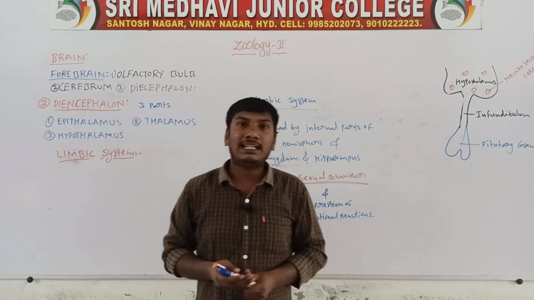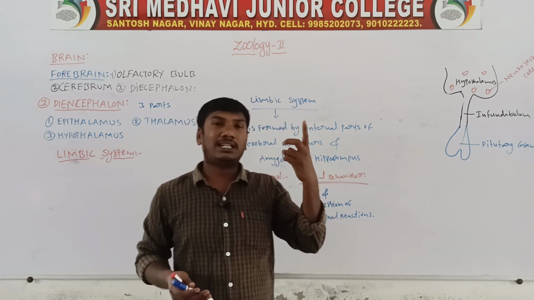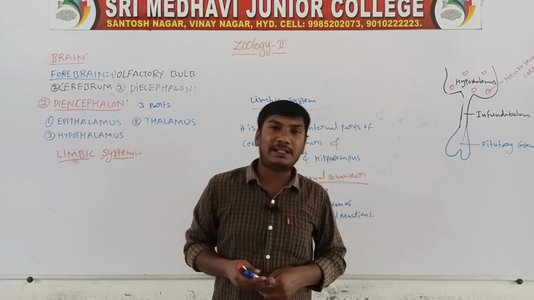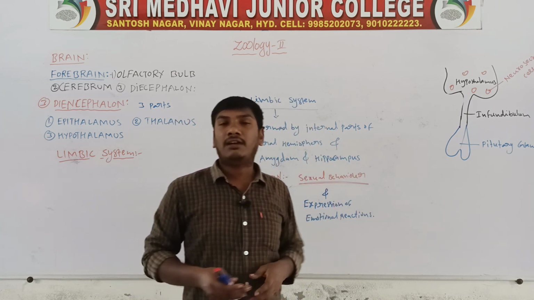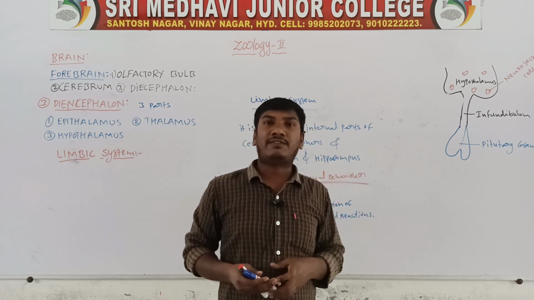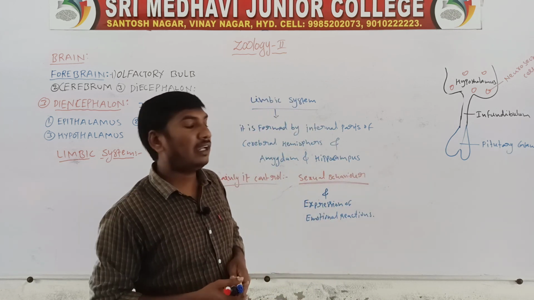Next, it contains three areas: sensory area, motor area, and association area. The sensory area receives sensory impulses. The motor area controls voluntary muscle movements. The association area handles memory functions.